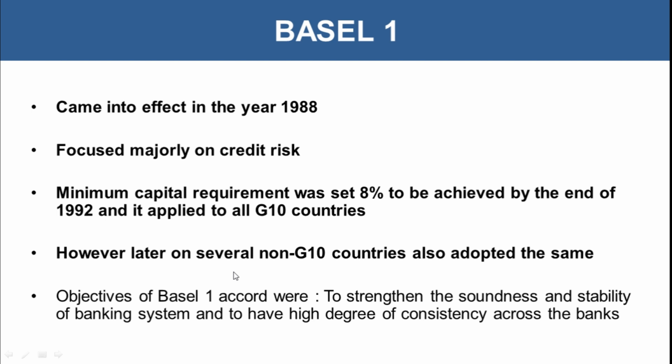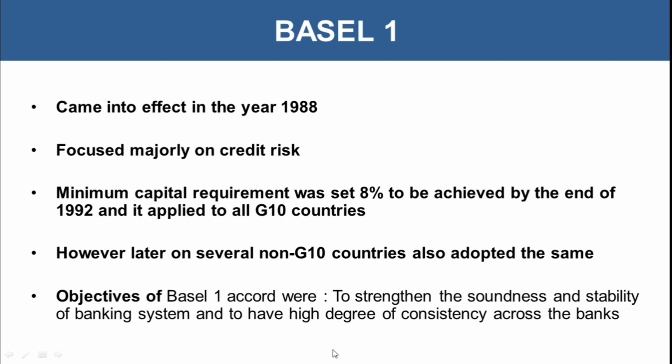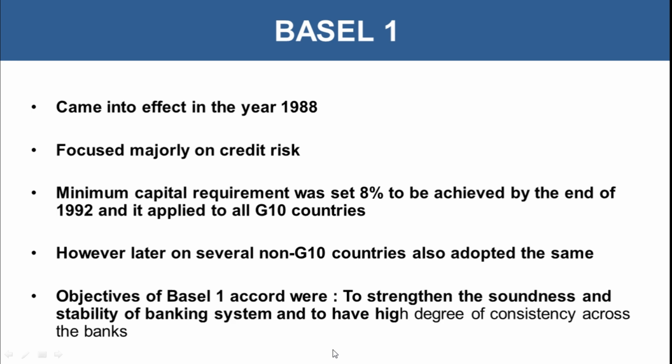But what steps could be taken to reduce these risks, or to deal with them if they have occurred? Other countries also adopted the same, to strengthen the soundness and stability of the banking system and to have a high degree of consistency across the banks.